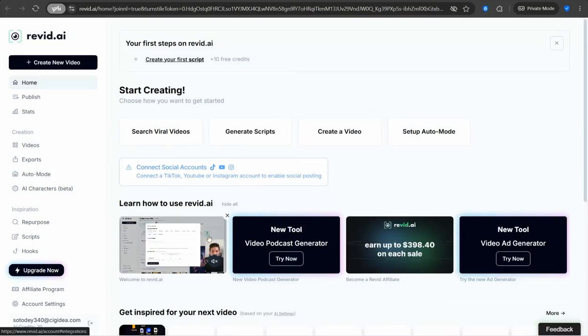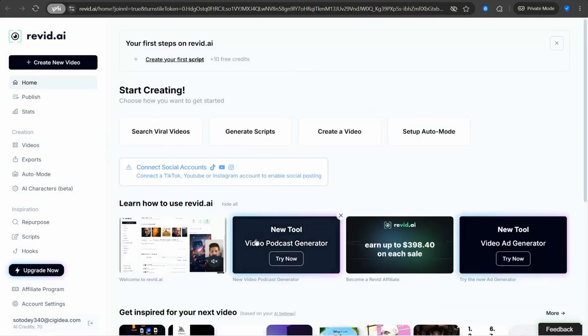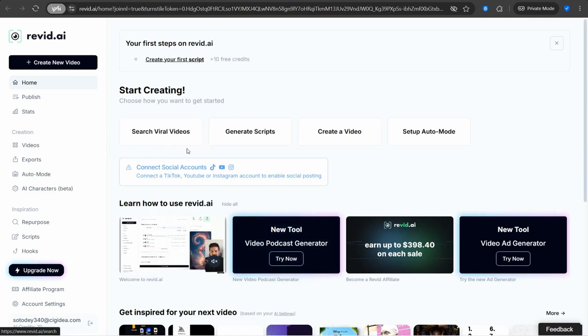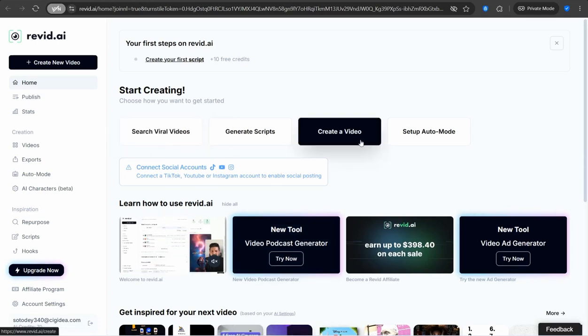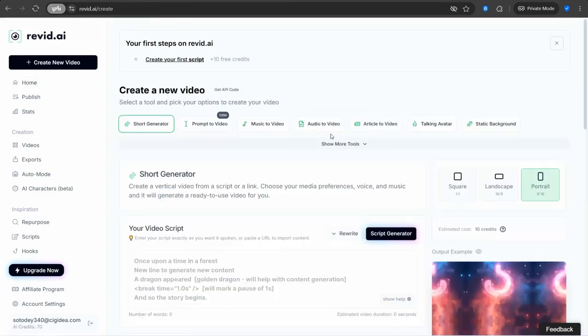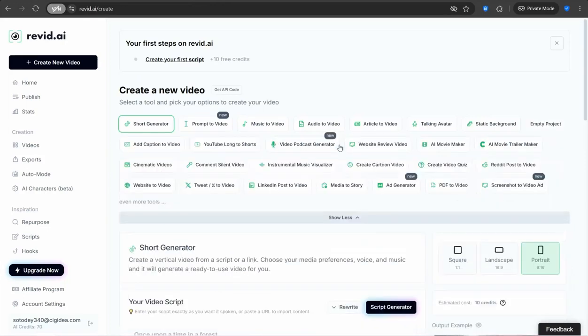Awesome. In this dashboard, you can select any of these types to create your own video, just by searching viral videos, generating scripts, creating your video, and so on. So I just click this option, create a video. Then you can find a set of options, a sample of the previous AI tools, which can convert anything to video, either caption, YouTube long to short videos, video podcast, website reviews, video quiz, and so forth. In our case today, I just want to convert your music to a beautiful video.